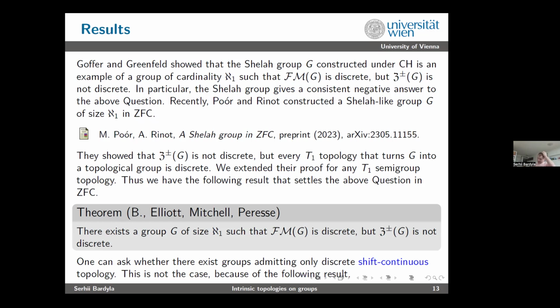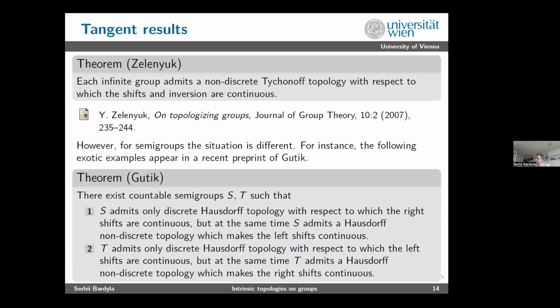And I want to finish with the last slide. One can ask: we always work with full continuity, taking the intersection of all topologies which have full continuity, all group topologies and so on. So what if we move to shift-continuous topologies? We will not have any more non-topologizable groups in that case. The following result of Zelenyuk states that each infinite group admits a non-discrete Tikhonov topology which makes the shifts and inversion continuous. So for groups, there is nothing to do in terms of non-topologizability.